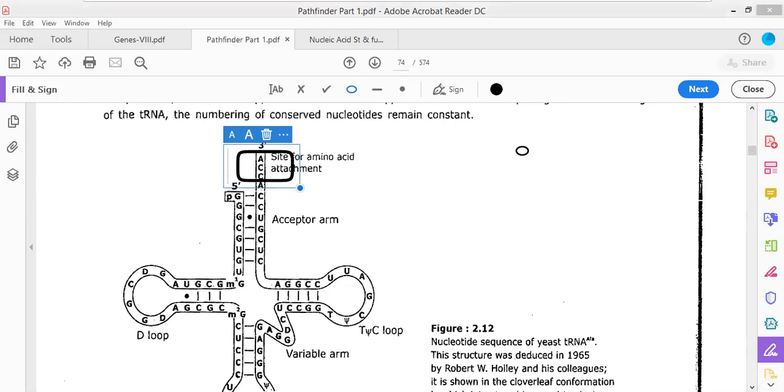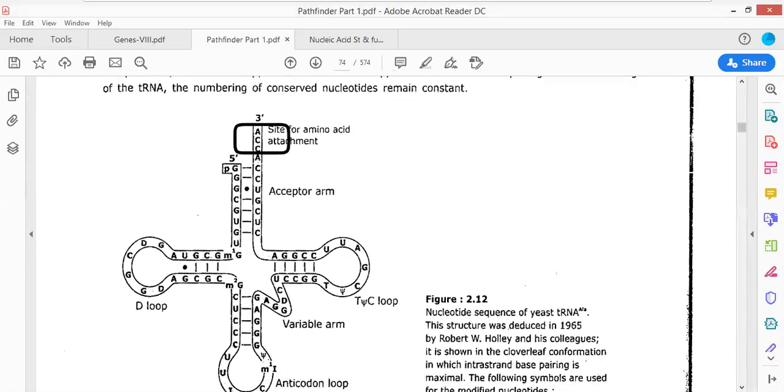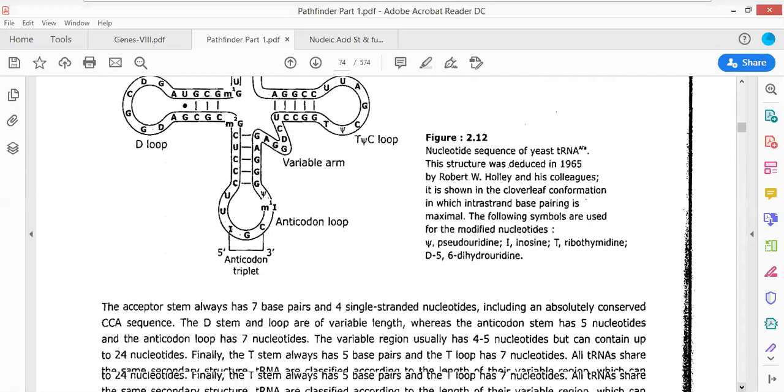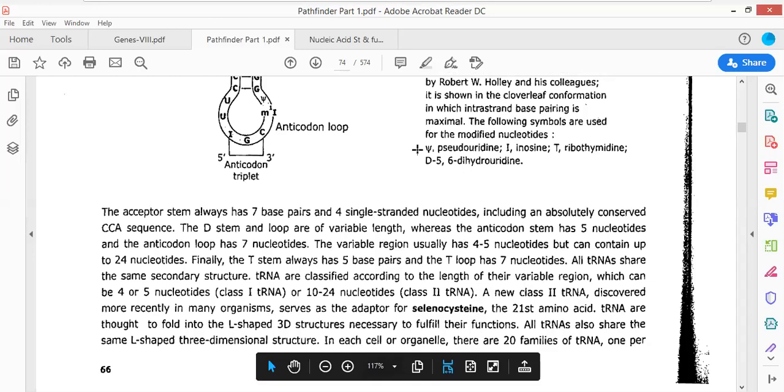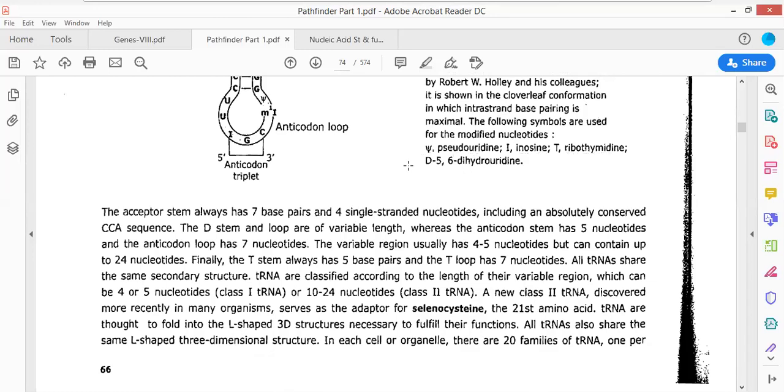Okay. Now moving forward, there are certain nitrogenous bases which are present: pseudouridine, inosine, ribothymidine, D5,6-dihydrouridine. All these nitrogenous bases have been asked. Questions have been asked: which of the following nitrogenous bases is not found in the structure of tRNA? That means you will have to at least remember these nitrogenous bases.